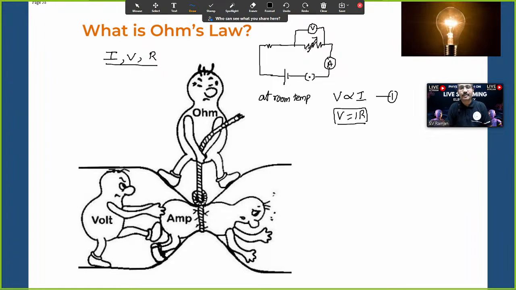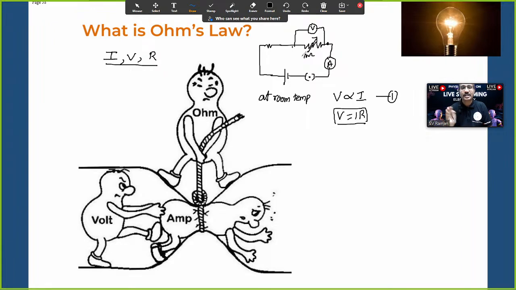Here we connected variable resistance. Let's say the variable resistance is 0, which allows all the charged particles from the battery. So let's say from the battery negative terminal, 1000 electrons are flowing, and the 1000 electrons reach over here. This is the 0 ohms we gave, so all the 1000 electrons will reach over here. Yes or no? Now the potential difference will again be 0. Now let's say you increased to 10 ohms. What happens? Here up to 1000 electrons will come, here only 990 will come. Yes or no? Because of 10 ohms resistance.